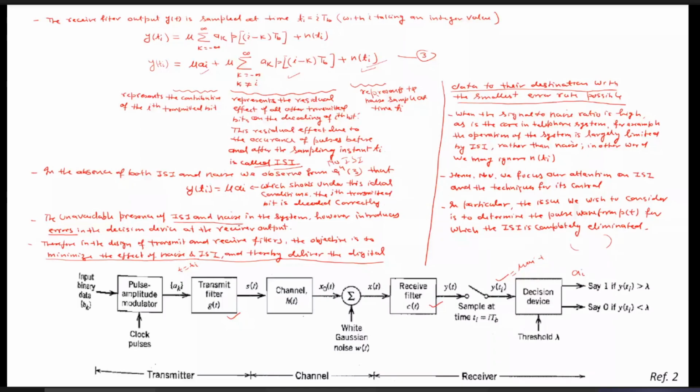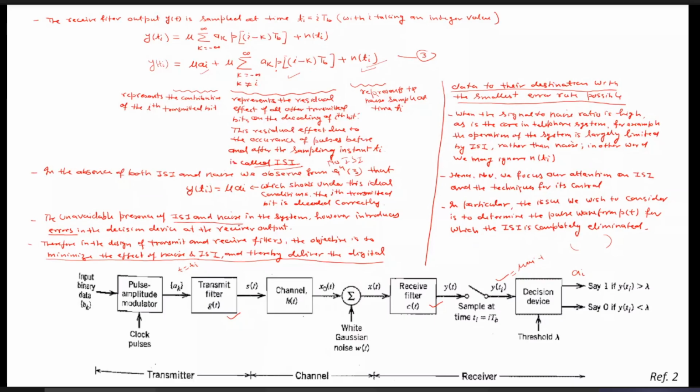Once we are able to find the expression of PT, the nature of the pulse PT, which becomes 1 when K equals I, and which becomes 0 when K is not equal to I, then ultimately the effect of the ISI can be minimized or removed altogether, because this ISI mainly appears because of this PT.